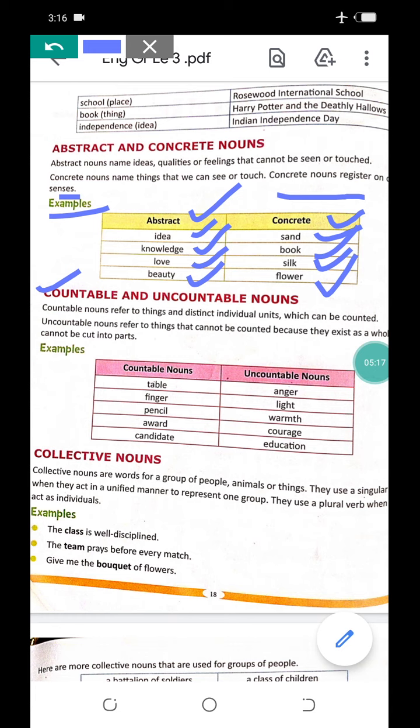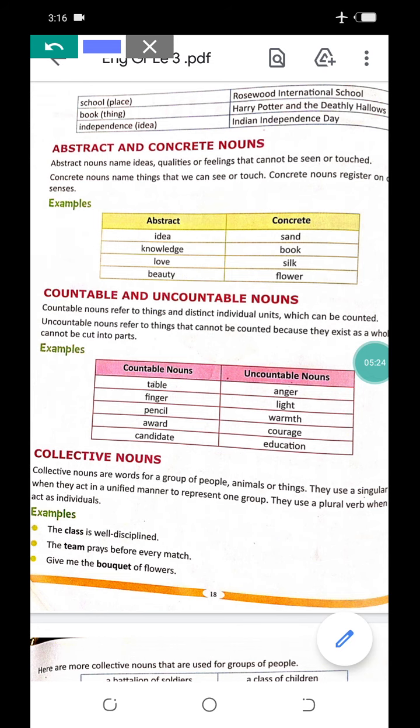So coming to the next one, countable and uncountable nouns. What are countable nouns? Simply you can identify with the names. Countable means that we can count, uncountable that we cannot count. Countable nouns refer to things and distinct individual units which can be counted. Uncountable nouns refer to things that cannot be counted because they exist as a whole and cannot be cut into parts. Countable nouns we can divide into parts.